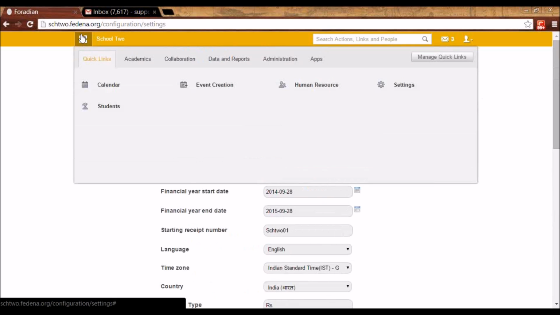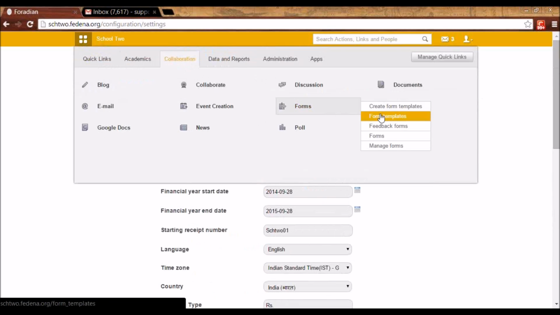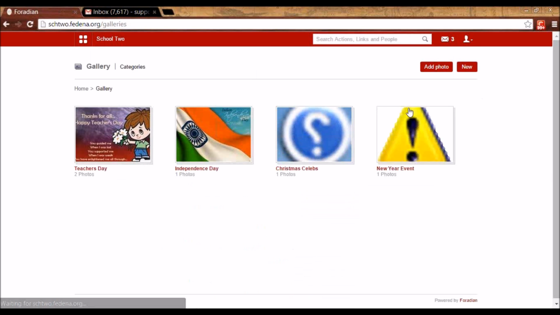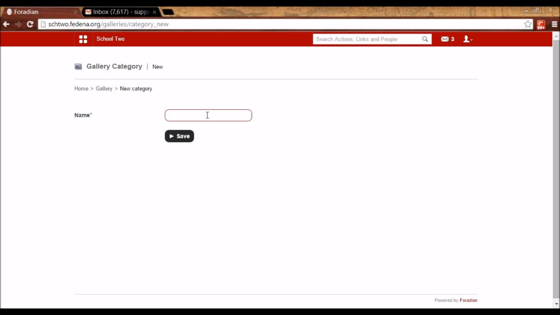The next plugin that we are going to see is Gallery. For Gallery, you have to go to Collaboration, and you will see this option Gallery. As an admin of Fedena, or as anyone who has gallery privilege, I can add a new photo. For that, I first have to create a new category and give the name of the category.